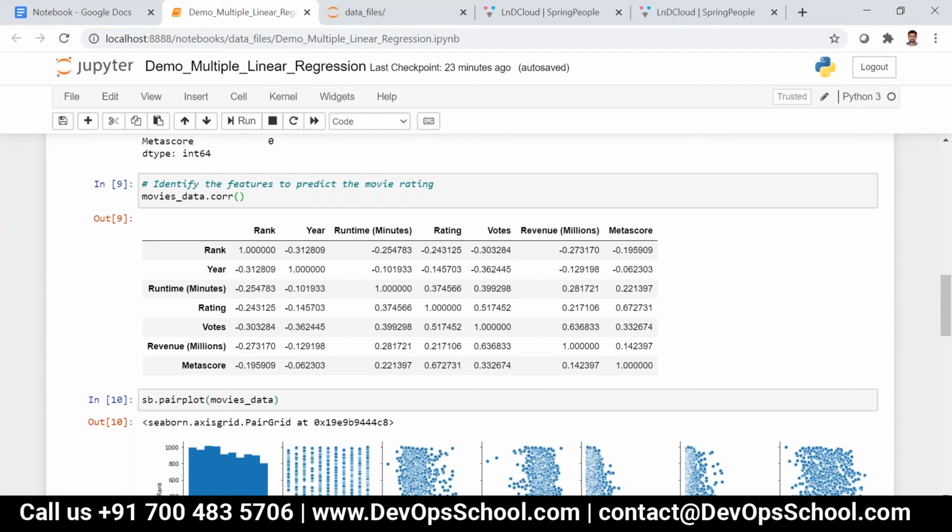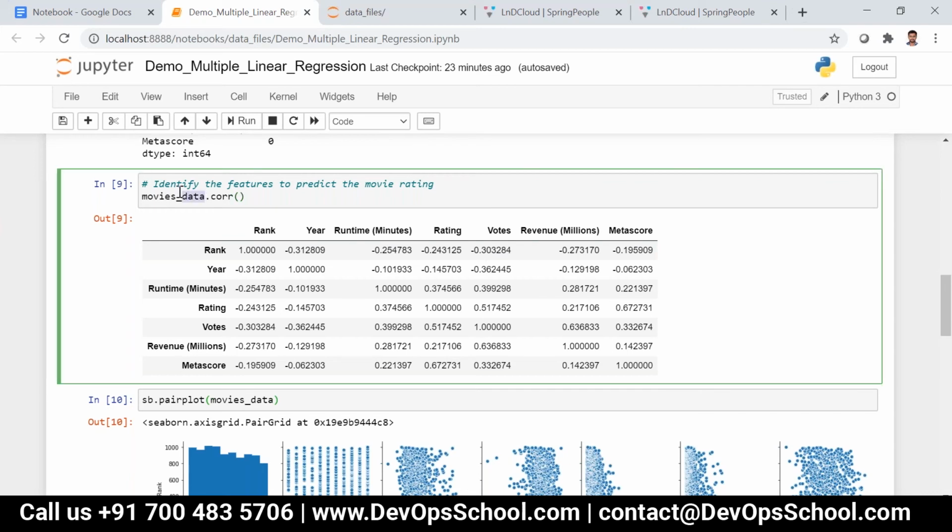And for finding that correlation, is it the only method we use for any type of algorithm? This is the one from the data frame, dataframe.corr. It is a method.